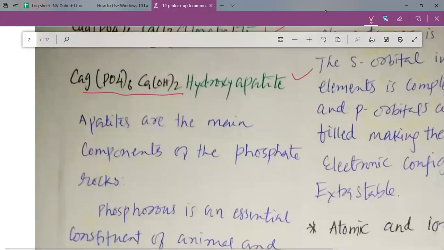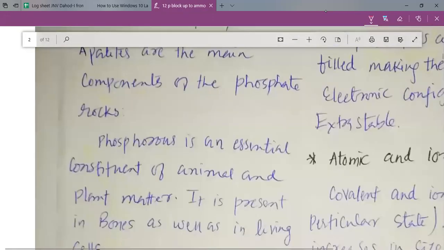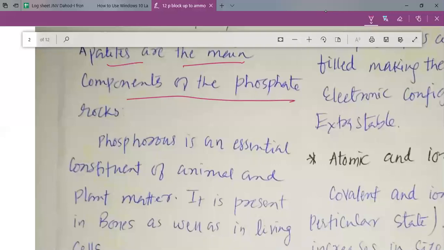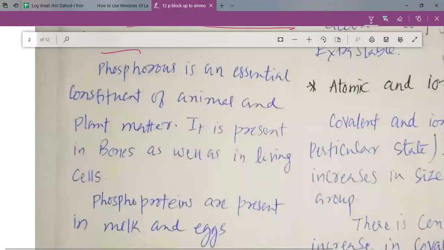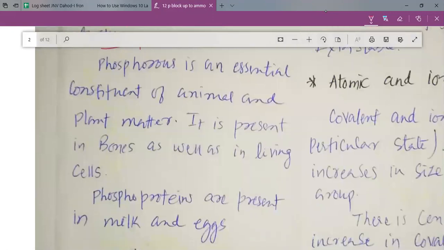This is how, my dear students, we study the various minerals which belong to the apatite family. Apatites are the main components of phosphate rocks. We have lots of rocks in our surroundings, and these phosphate rocks are generally made up of apatite family minerals.